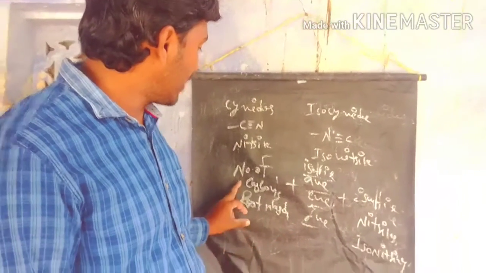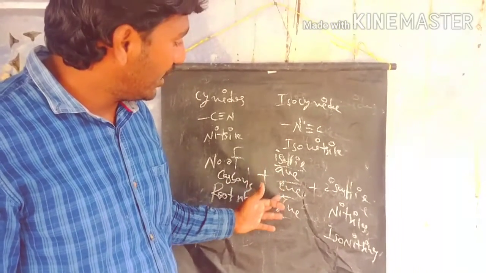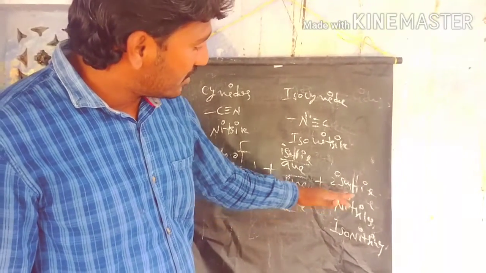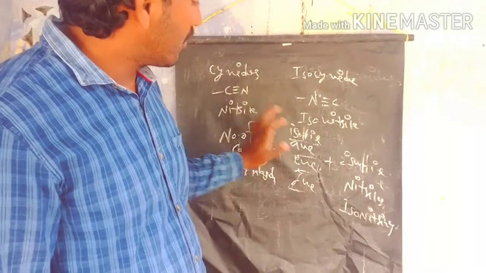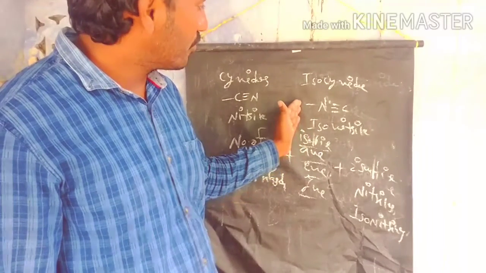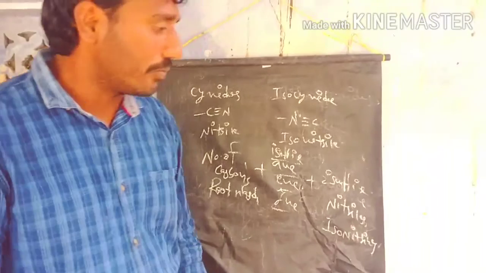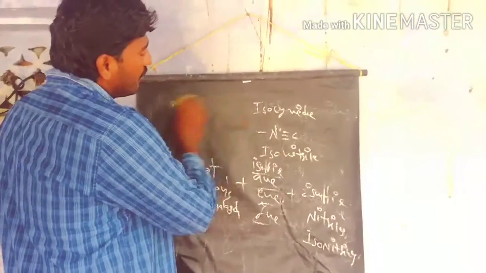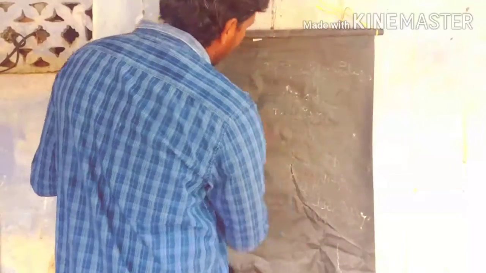First we take the number of carbons as a root word. The primary suffix is an, en, or yn, plus the secondary suffix. If the cyanide group is present on the hydrocarbon chain, we call it a nitrile. If the isocyanate group is present, we call it an isonitrile. So let's see some of the compounds and their IUPAC nomenclature.